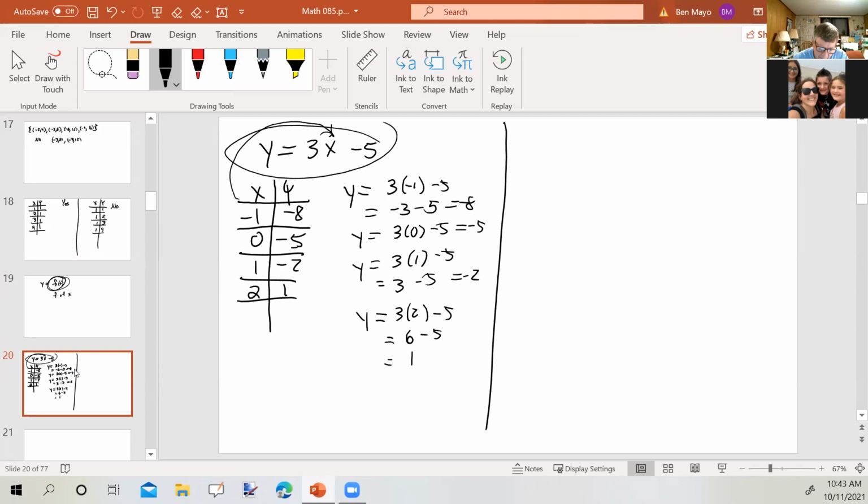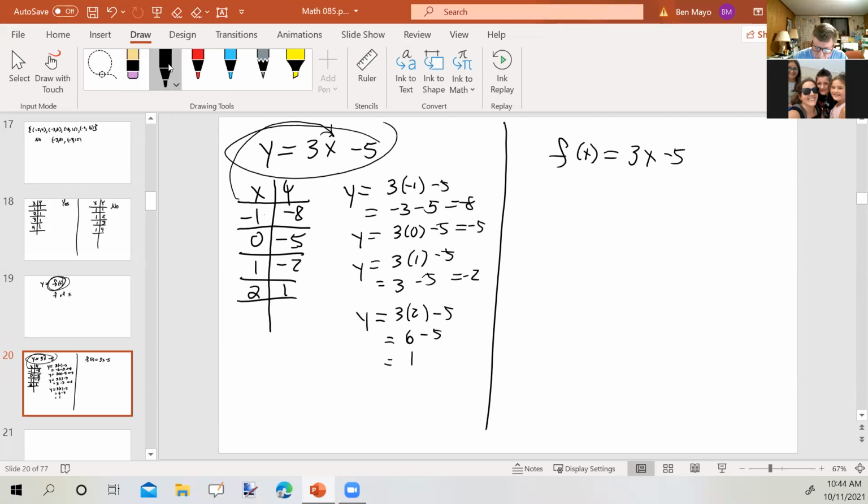Now, can you see that for each input value, there's a different output value? This equation is also a function. So we could write it like this: f of x equals 3x minus 5. Okay. Actually, I'm not going to do that. I'm going to do this.